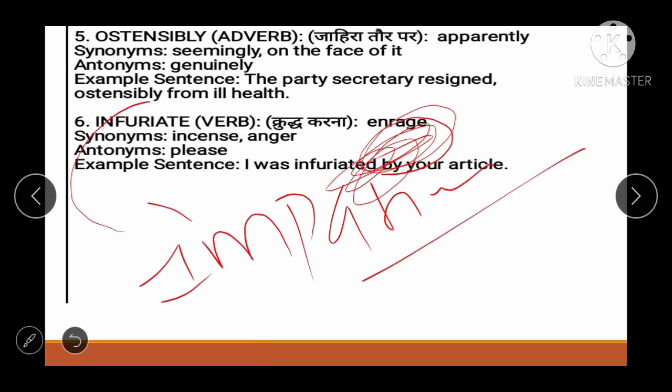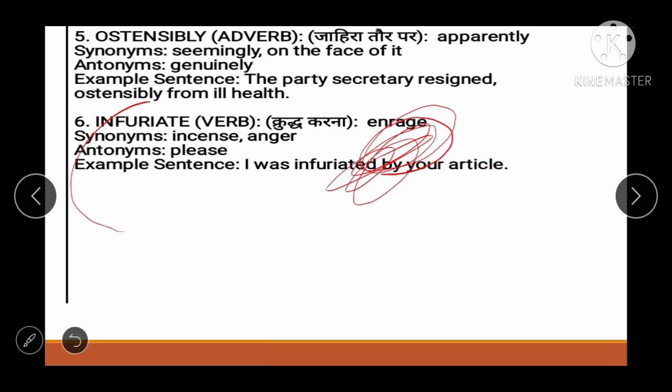So what does enrage mean? Making someone very angry. Generating rage, that we call enrage, making someone very angry. All right, so what does incense mean? To burn something, like a spice or a gum, or another substance that is burned for its sweet smell. It is known as incense. So something related to burning.